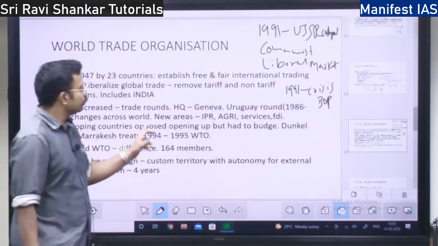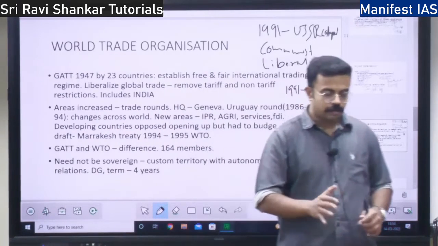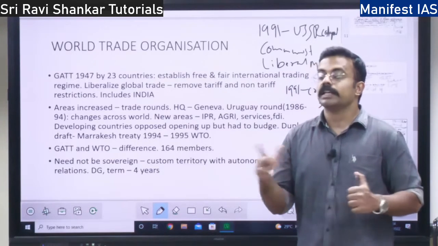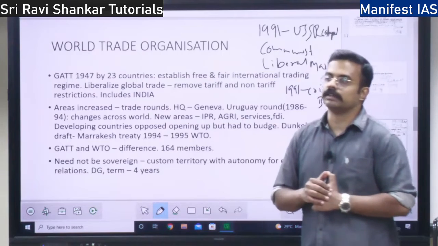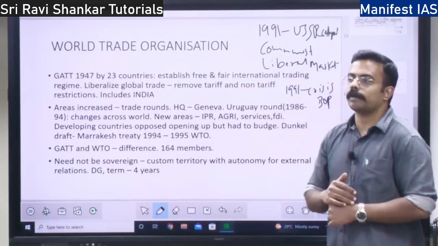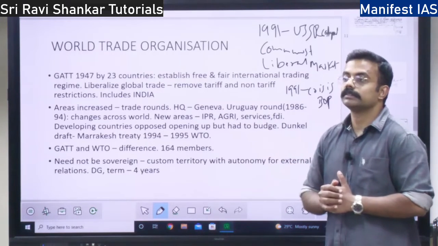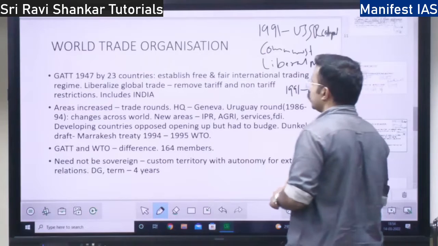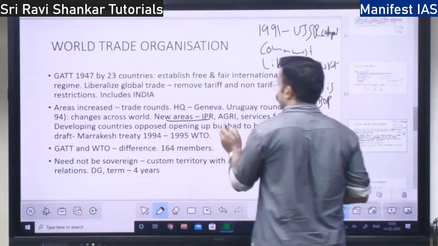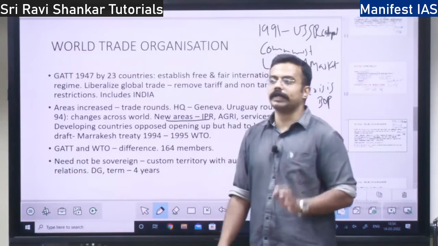Now, new areas. When the World Trade Organization was proposed to be formed in 1995, there was a lot of opposition, and later on also there is a lot of opposition, from the developing countries. So now there are new areas. IPR is included. What is IPR? Intellectual property rights.